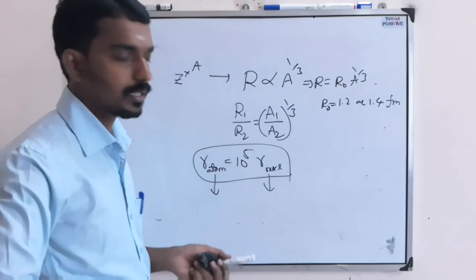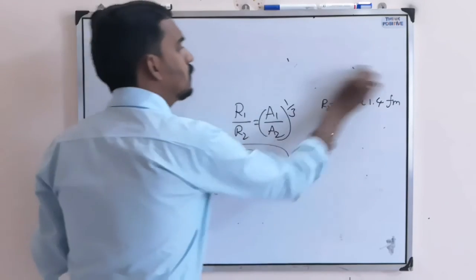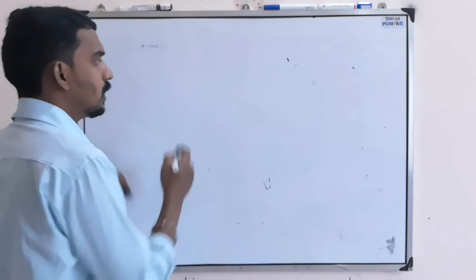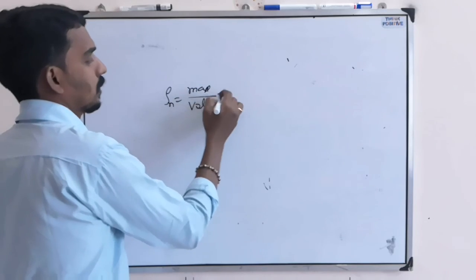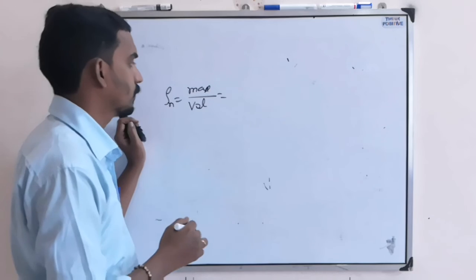This is the difference in the size of radius and atom. Now based on this, they can ask you what is the density of a nucleus. Density of a nucleus means mass by volume, for any nucleus. Let's see whether it is different for different nuclei or the same.